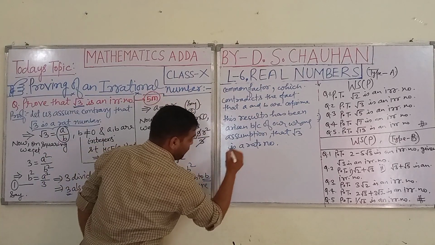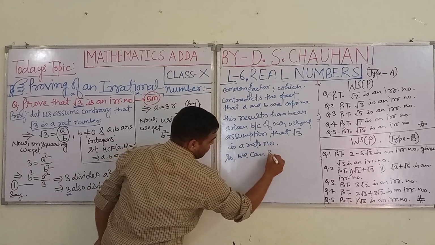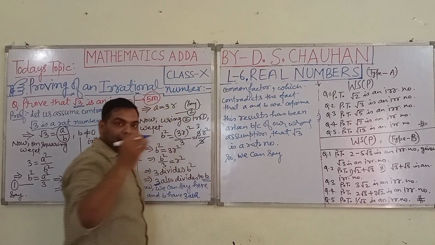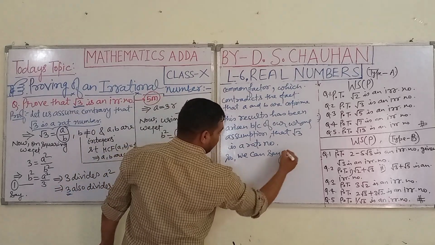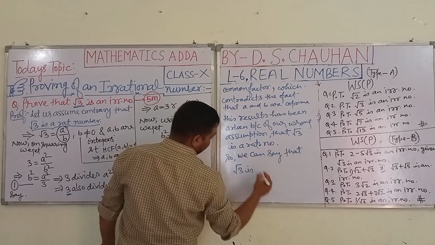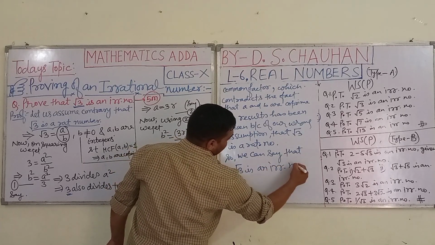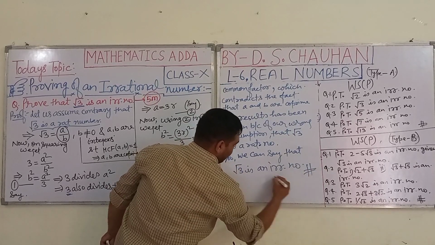So we can conclude that root 3 is an irrational number, hence proved.